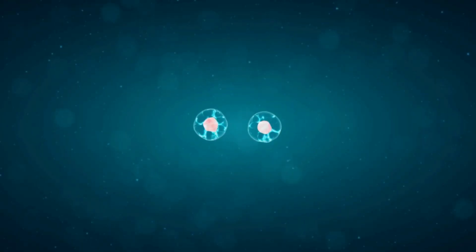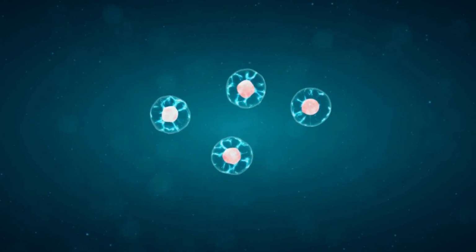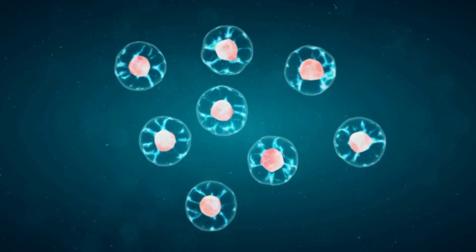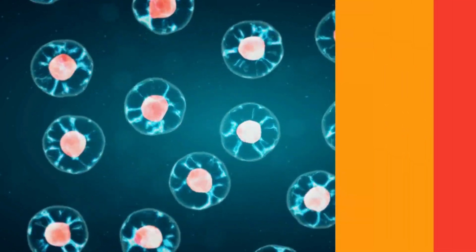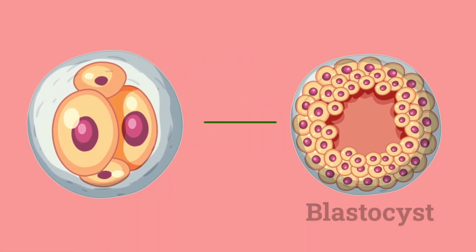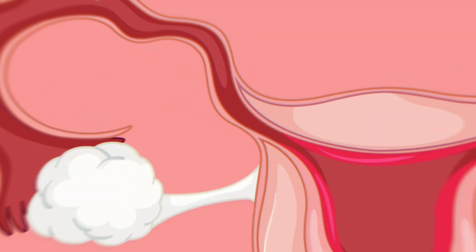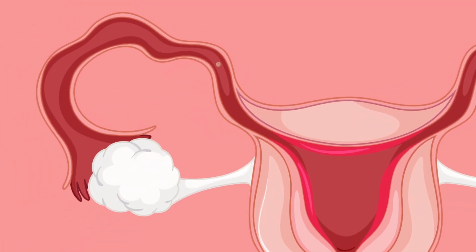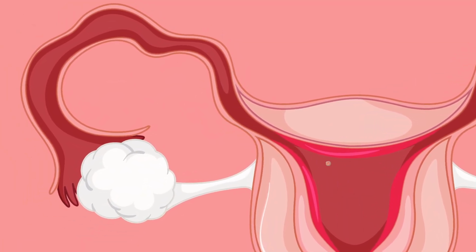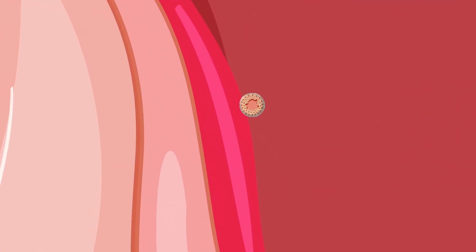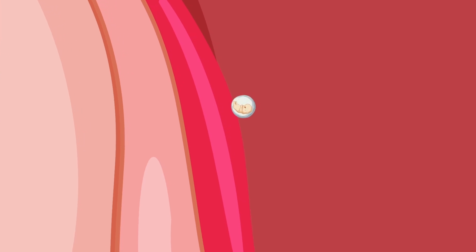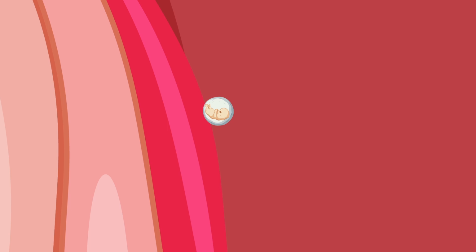The zygote begins to undergo rapid cell divisions, forming a cluster of cells known as an embryo, further divided to be called a blastocyst, which moves towards the uterus and implants itself into the inner lining. After implantation, the cells continue to divide and differentiate, forming layers that will develop into various tissues and organs. The structure is now referred to as an embryo, and after about 8 weeks, it becomes a fetus.